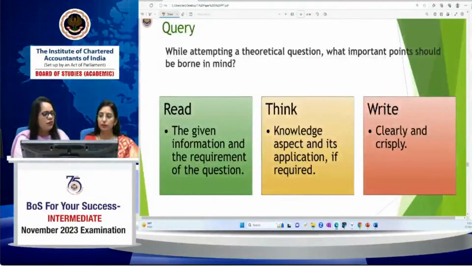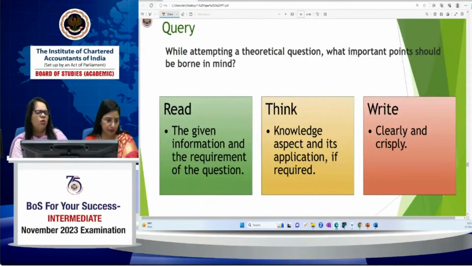Okay, this also: while attempting the theoretical question, what important points should be borne in mind? This is very important because there are many students who usually skip theory questions. They say, okay, theory questions are not that important, but it is not so. Theory questions will help you to gain more marks. Rather, sometimes in the accounting paper there are no such theory questions, and these are all application oriented questions. So you have to change this concept that accounting has no theory.